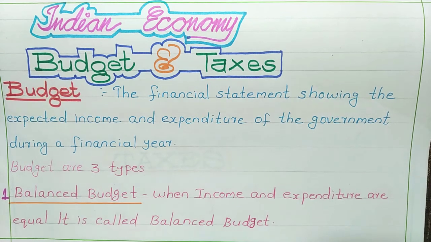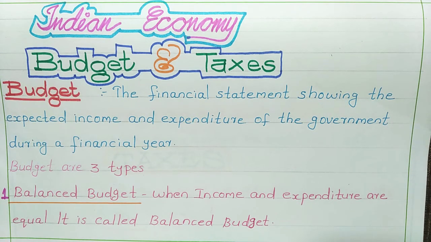Budgets are of three types, based on the income and expenditure. First one is balanced budget. What do you mean by balanced budget? When income and expenditure are equal, it is called balanced budget. In that, income and expenditure both are equal. That is balanced budget.